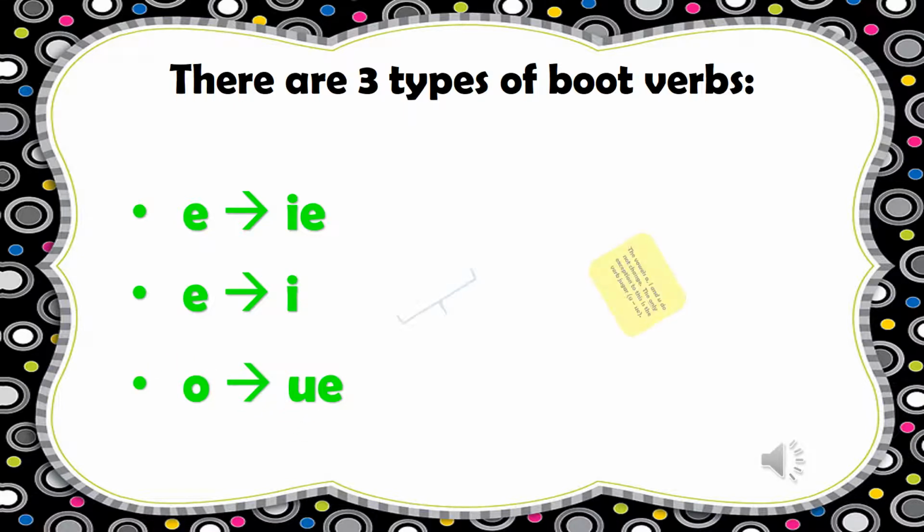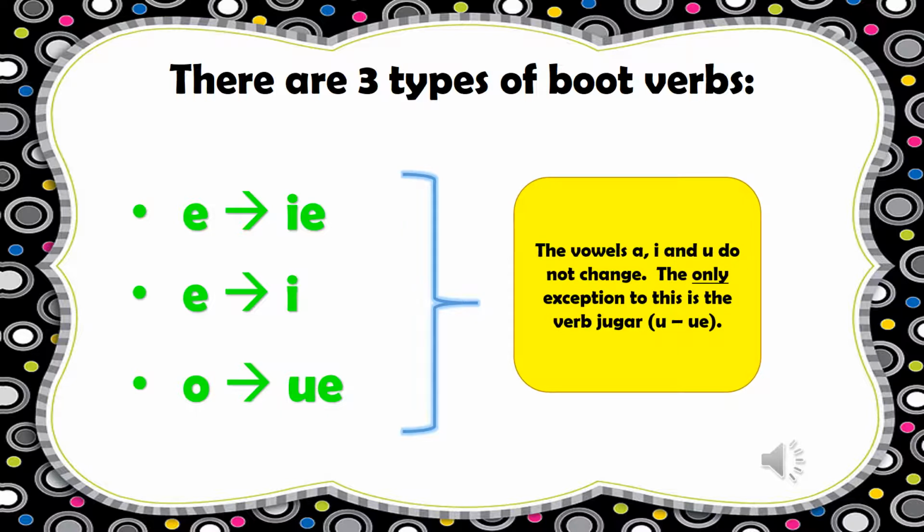So one thing to notice is that A, I, and U, those vowels don't change. And the only exception to that is going to be the verb jugar. So if you don't see an E or an O in the verb, you don't have to worry about it being a stem changer.